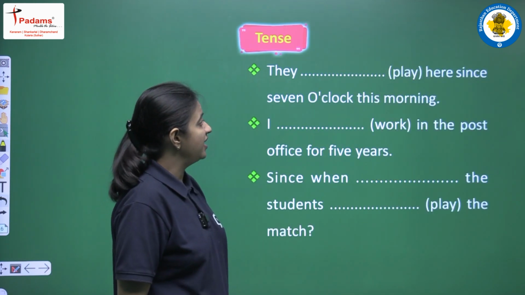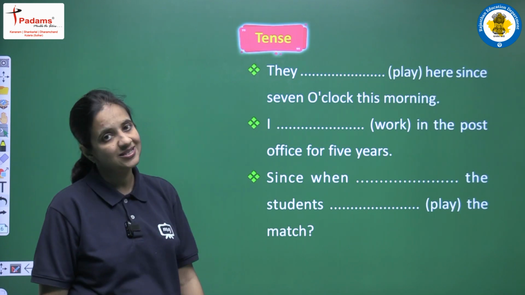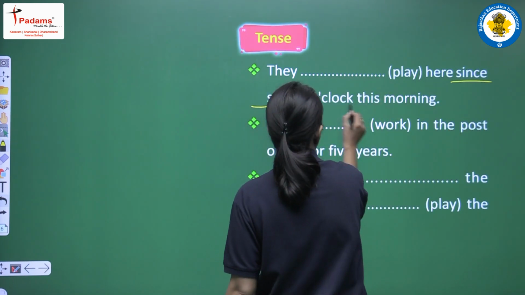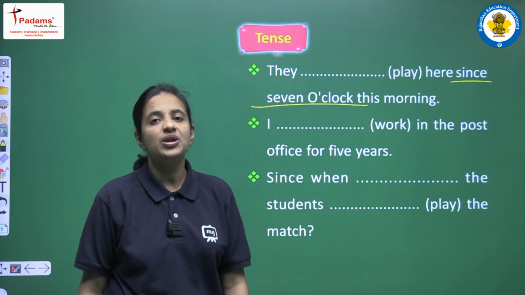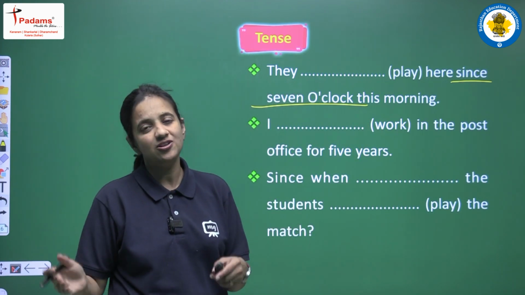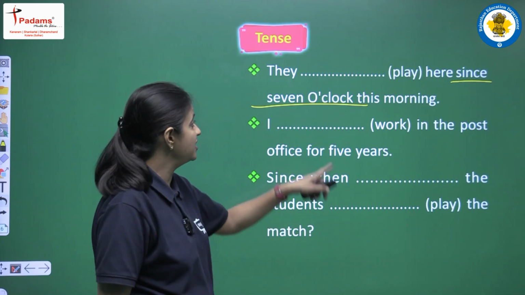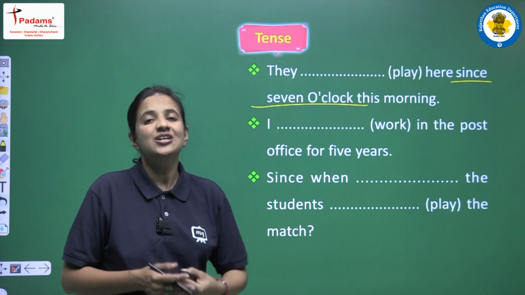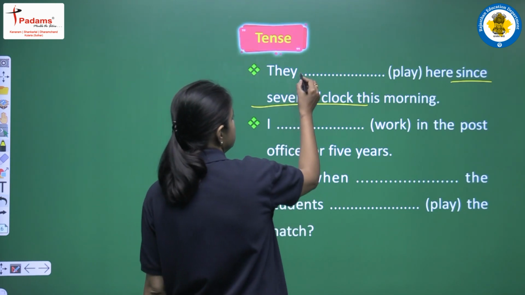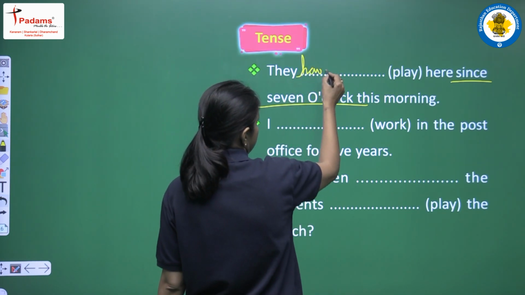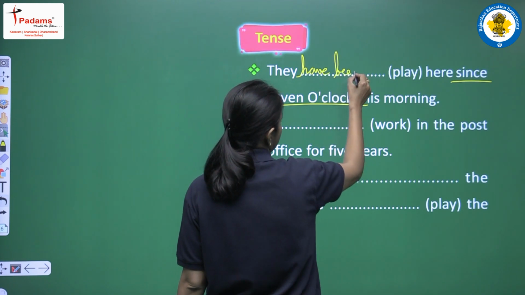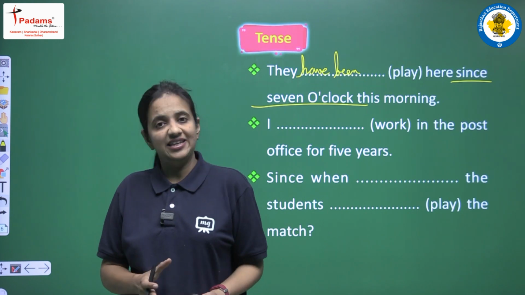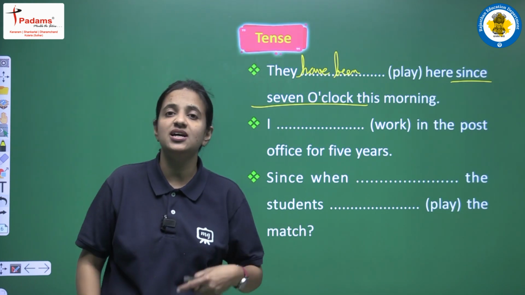Next is: they play here since 7 o'clock this morning. Again in this sentence we are having since plus time, since 7 o'clock. So this is also present perfect continuous tense. We are having "they" as a subject, which is a plural subject, so for plural subjects we use have been. Students, be very careful when you are using the helping verbs, because you have to read the subject well, and then according to the subject use the helping verb.